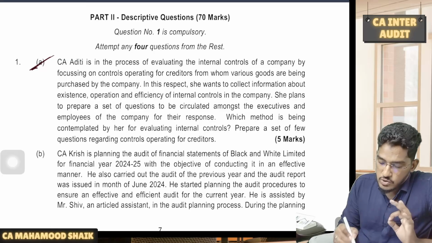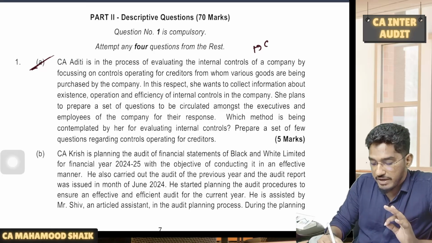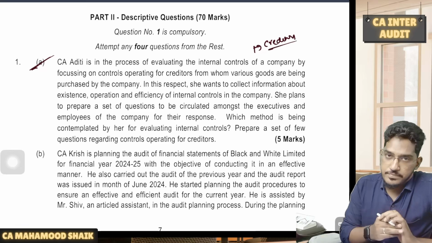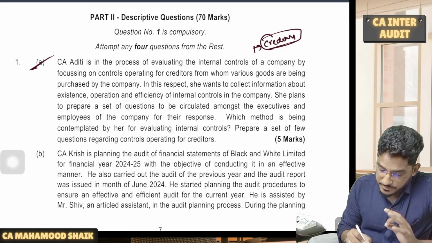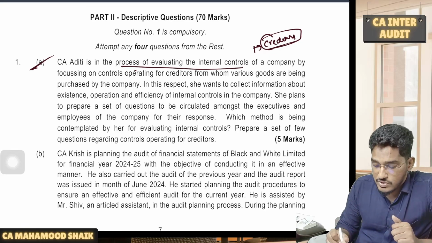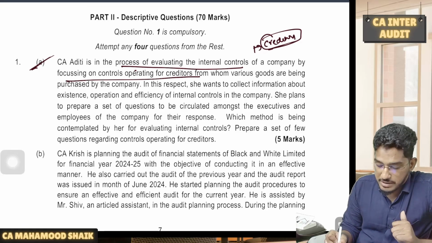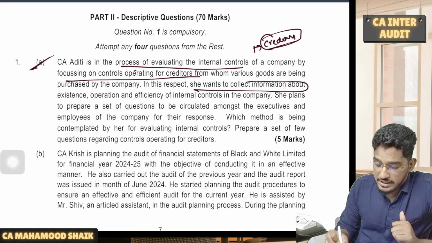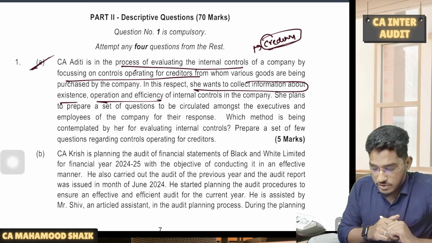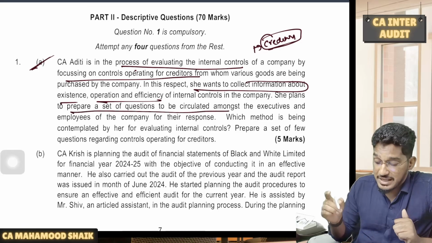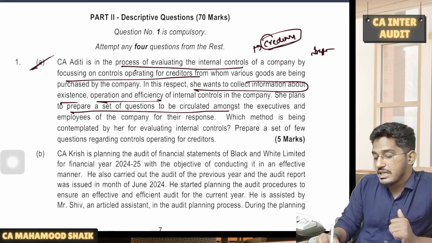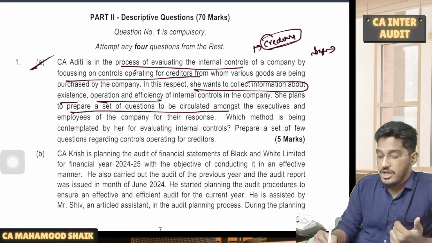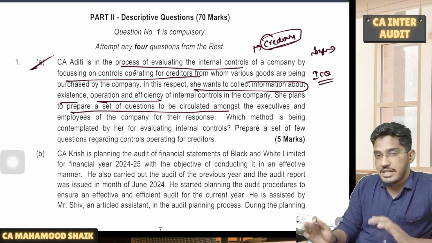Question number 1A. The summary of this question is that the auditor wanted to verify internal controls in the area of creditors. Let me read it here. CA Aditi is in the process of evaluating internal controls of a company by focusing on controls operating for creditors from whom various goods are being purchased by the company. In this respect, she wants to collect information about existence, operation and efficiency of internal controls. She plans to prepare a set of questions to be circulated among the executives and employees of the company for their responses. She wanted to draft the questions and give them to the client's staff or management to get the responses. So which method is she following? Internal control questionnaire she is following.